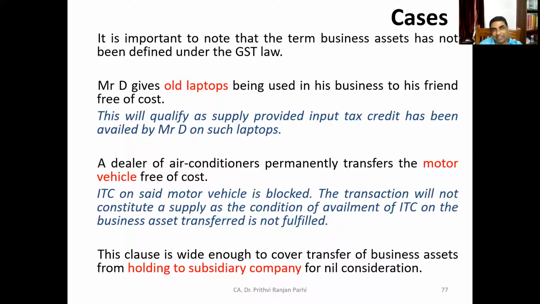Now tell me whether it will be considered as supply or not. My question is, is it a supply or not?